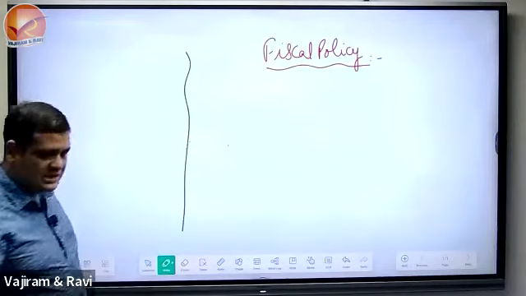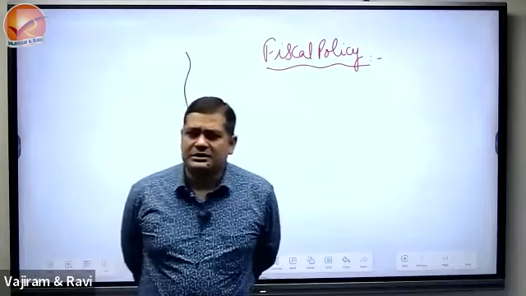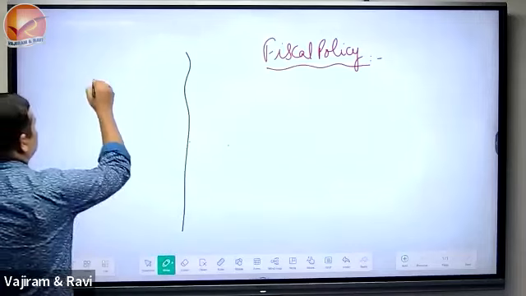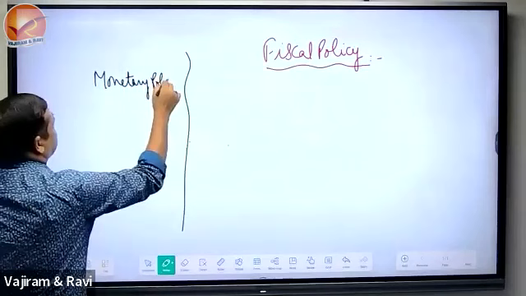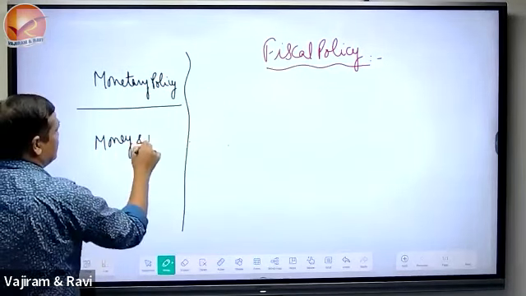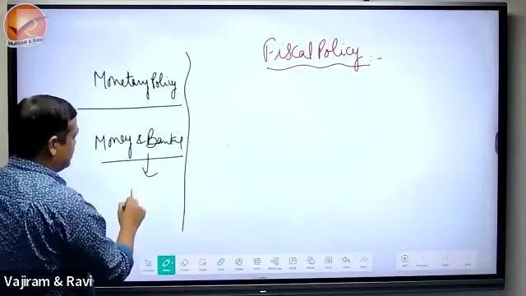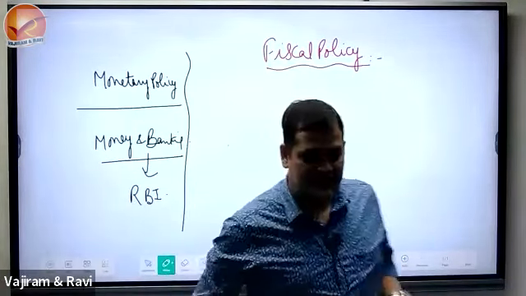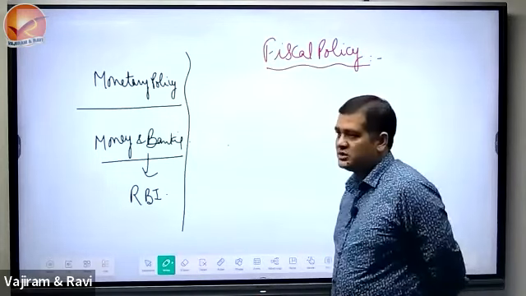Whenever we see this fiscal policy, there is always a question that there is monetary policy also, isn't it? So, when we talk about monetary policy, actually we always talk about money and banking, isn't it? And there is a prime bank with us, which is called RBI. So this is a policy which is governed by RBI, but fiscal policy is not governed by the RBI.